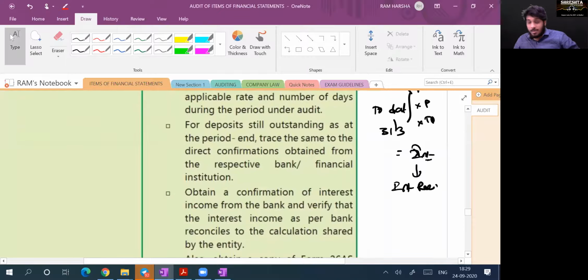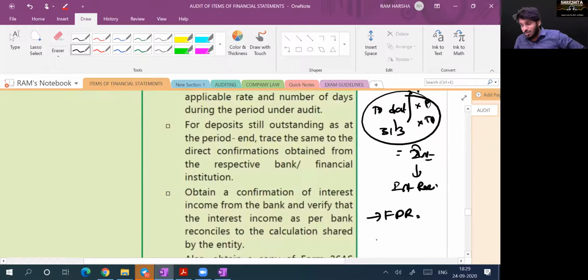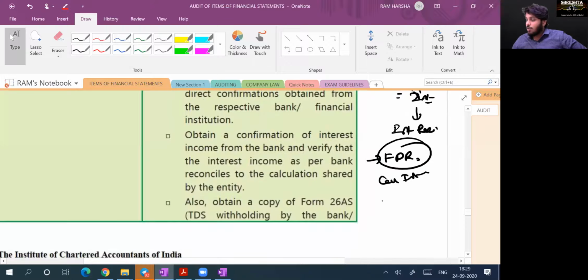And not only that, do you really have this fixed deposit? If you verify, the fixed deposit receipt will be there. Yes or no? Yes, sir. This receipt can be downloaded from internet banking. And how much interest accrued during the year, the company has calculated, but you want to know how much accrued. Download a confirmation from internet banking.